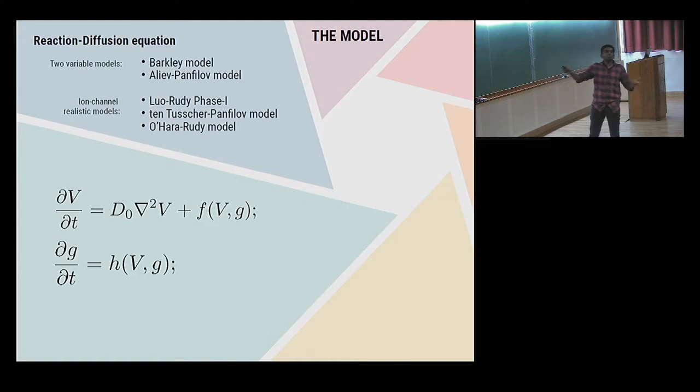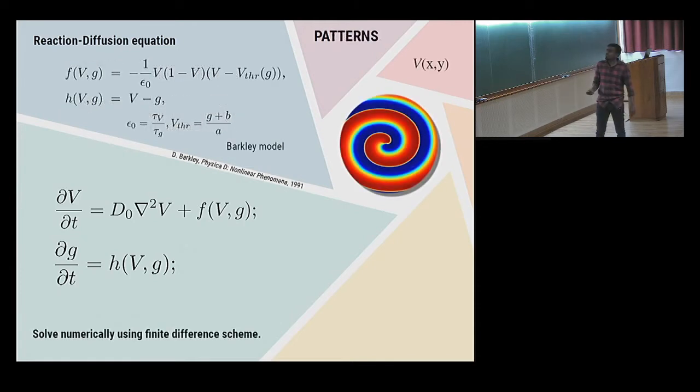There are a lot of different models which people have studied in the literature. Two variable models are over here, with different names of authors, and realistic models over here. I have mainly concentrated on two variable models, and I'm damn scared of these other models. This is where Mahesh comes in and helps us out with working with all of these models, and I'll let you know why I'm scared of them.